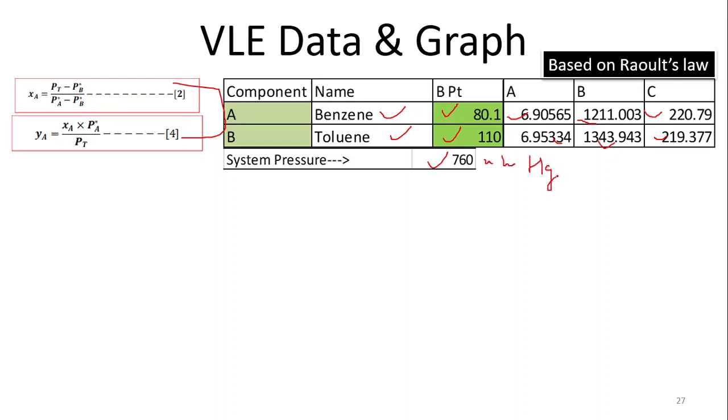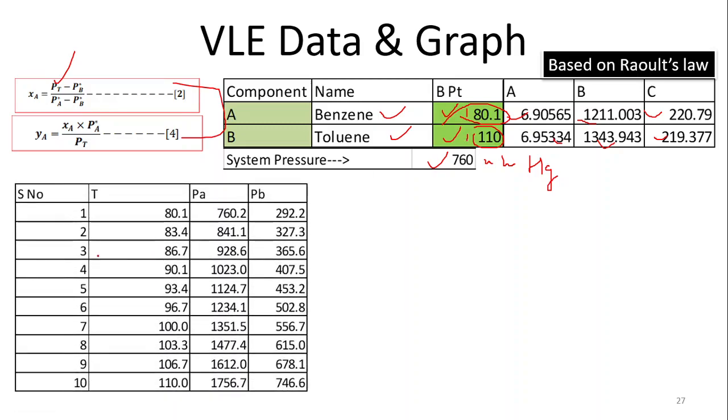Now the system pressure is given, meaning PT is known here. PA and PB you have to find out. So for PA and PB we first take 10 different values of temperature, and these values should be between the boiling points of the lighter and the heavier component. The first value should be 80 and the last value should be 110, and then the remaining 8 values between 80 and 110.